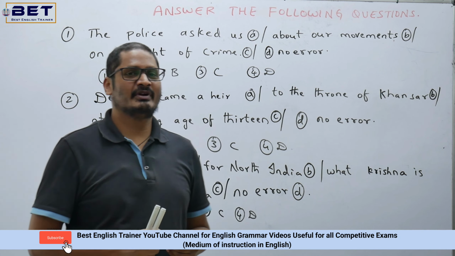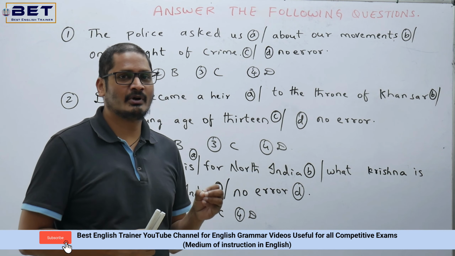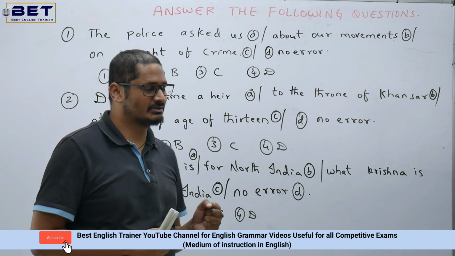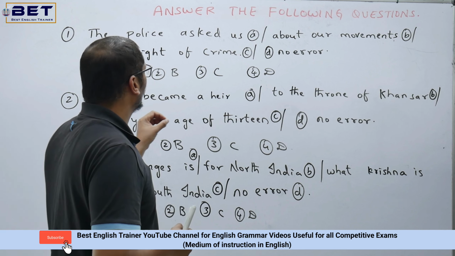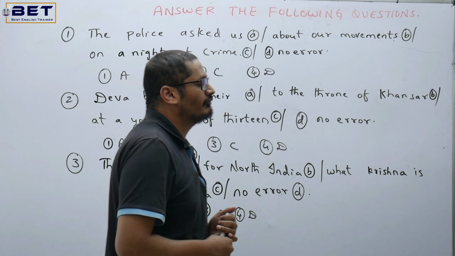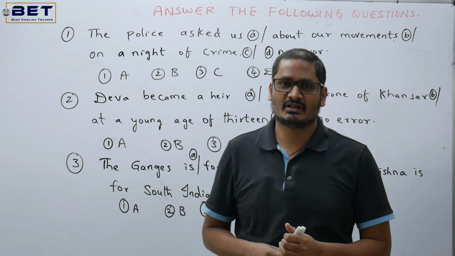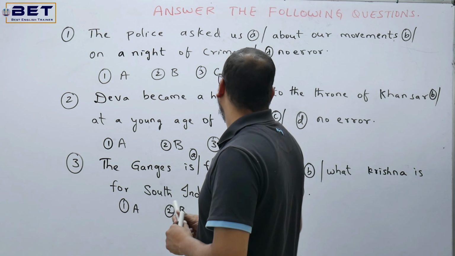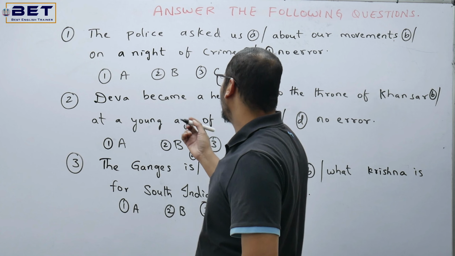In this video, we'll be discussing 3 important questions pertaining to the topic called articles. Let's look into the first question. The police asked us about our movements on a night of crime. Now for this question, we need to find where the mistake is. So generally, in the option C, on a night of crime,